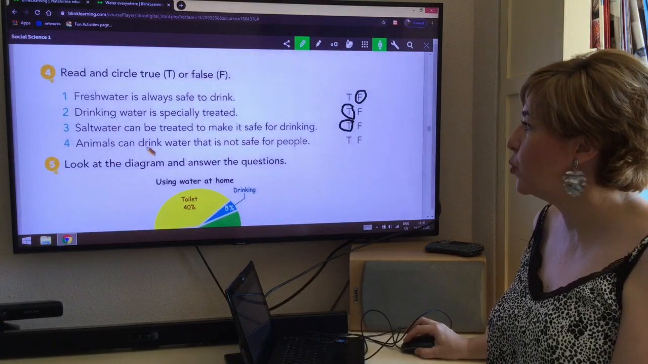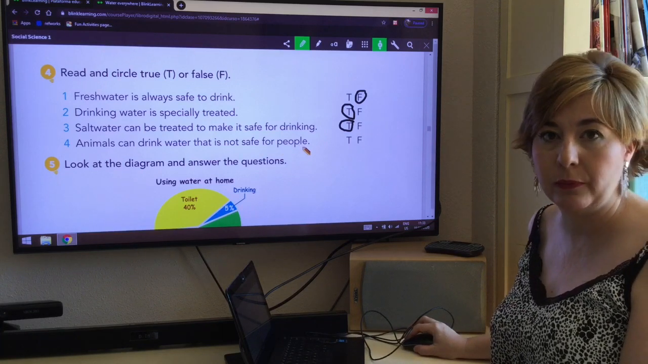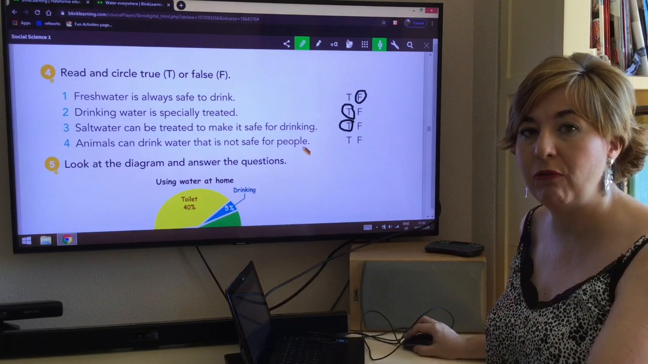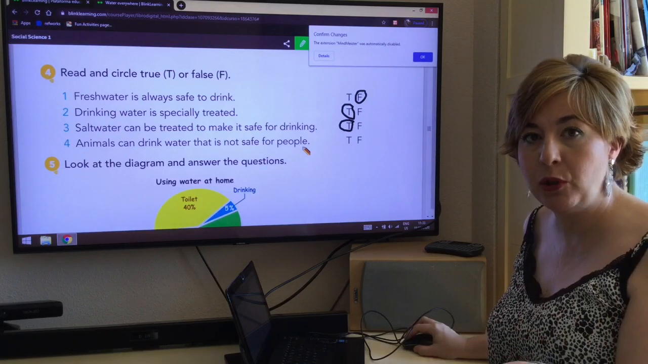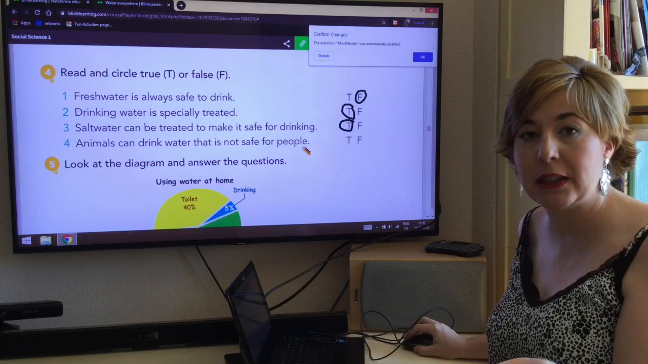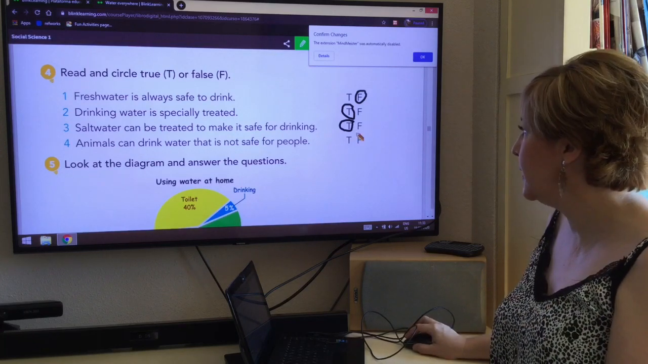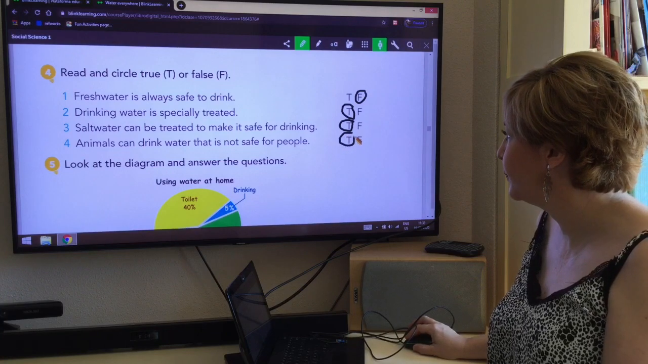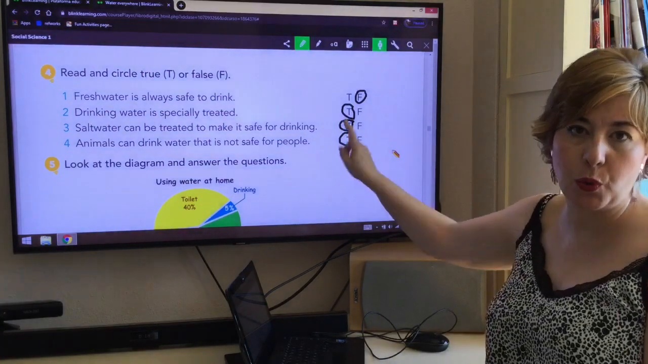Animals can drink water that is not safe for people. Imagine you go to a river and the water is not safe for you. Could animals drink it? Yes. Could plants absorb it? Yes. So this is also true. So we have false, true, true, true.